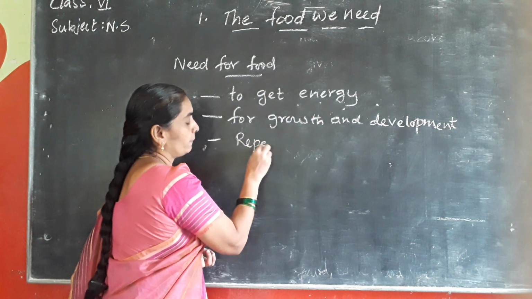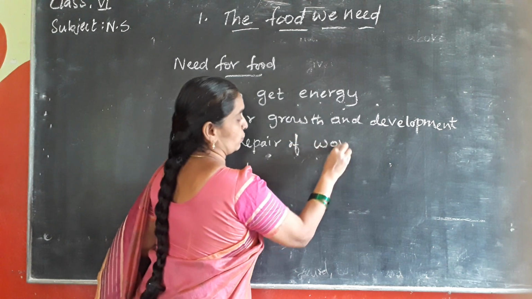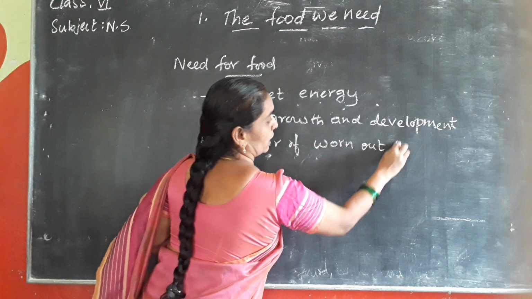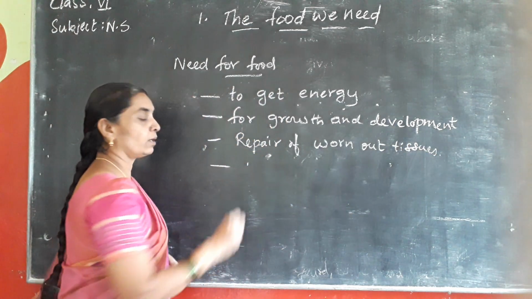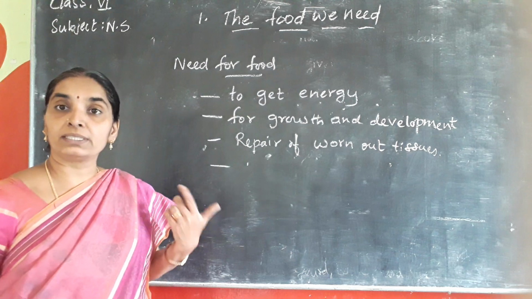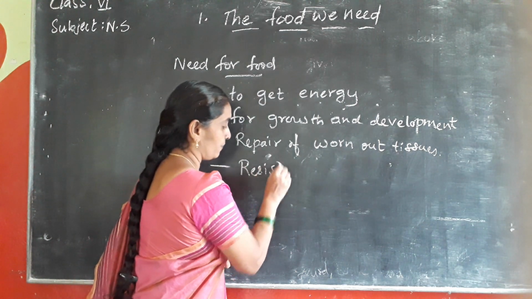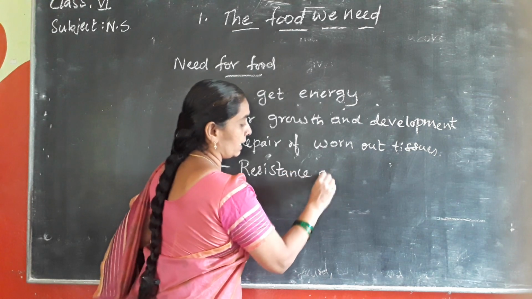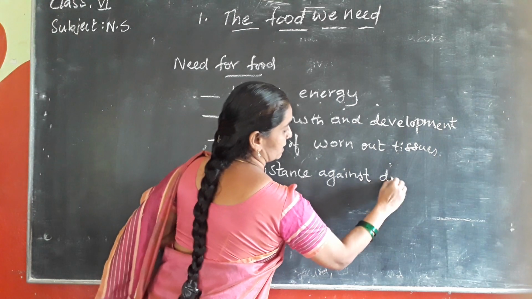Repair of worn out tissues in our body, cells and tissues in our body. And also it is required for developing the resistance against various diseases. Resistance against diseases.